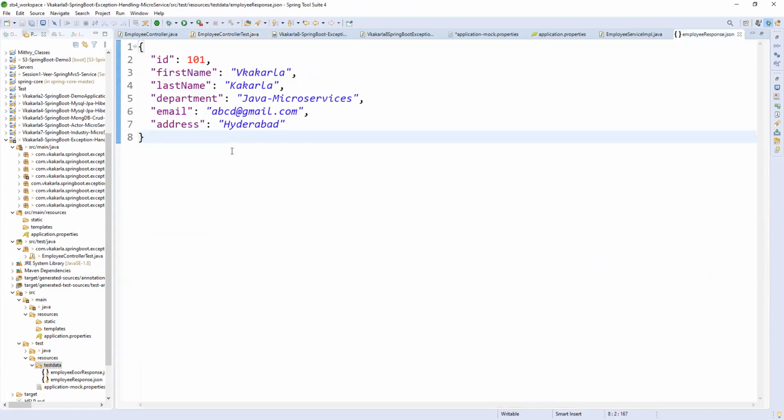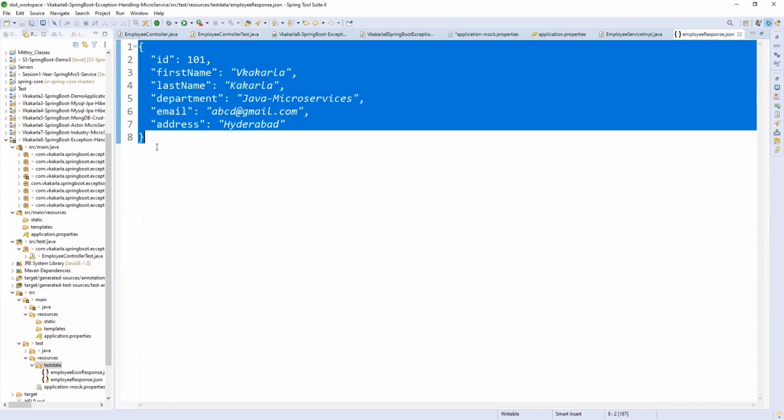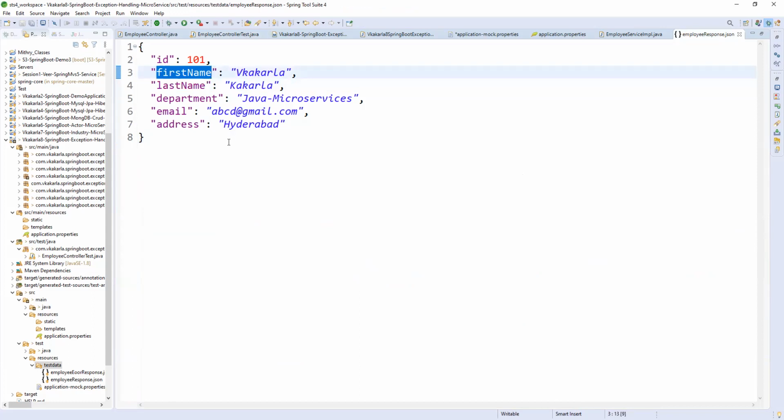If you want to convert this JSON object to an actual Java object, you need to take these values from the JSON object. JSON object dot get ID will get the ID, get first name will get the first name, get last name will get the last name. So by giving keys, you will get the values, and you need to create an employee object. Each and every field you need to set manually.